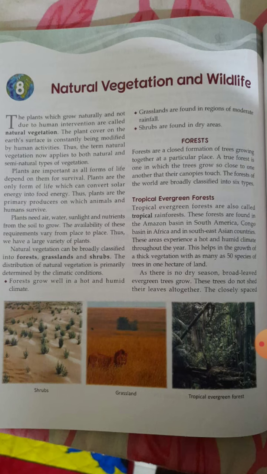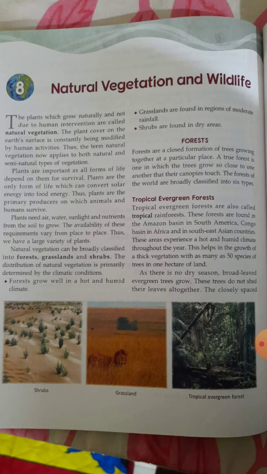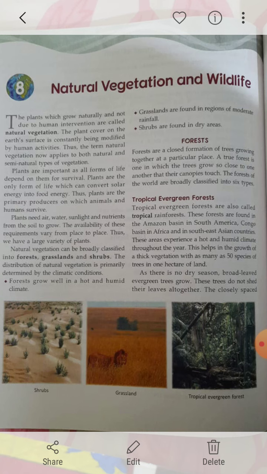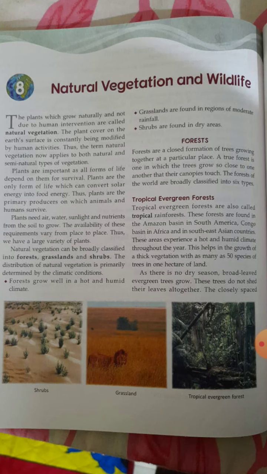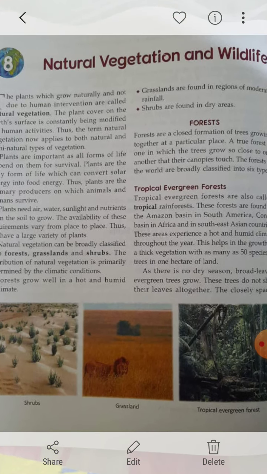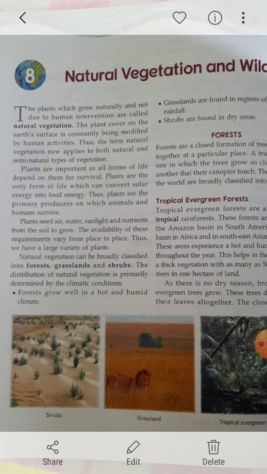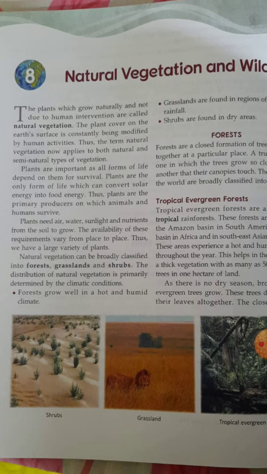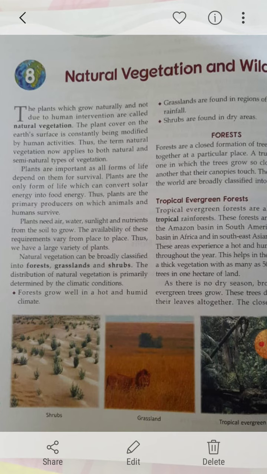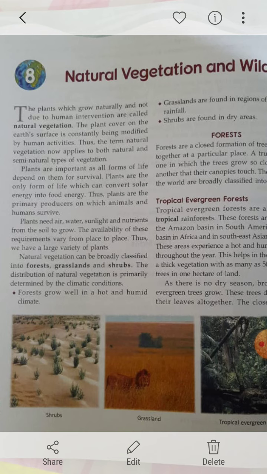Is it clear? Now, plants are important to all forms of life. Why? Because they are dependent on them for survival. Plants are the only form of life which can convert solar energy into food energy. So plants are the primary producers on which animals and humans survive. Now, plants need what? They need air, water, sunlight, as well as nutrients from the soil to grow. The availability of these requirements is different from place to place. That is why we have a large variety of plants. We can call it flora or plant species.